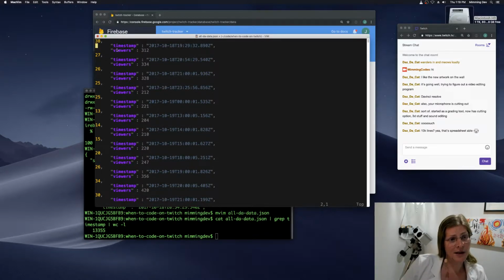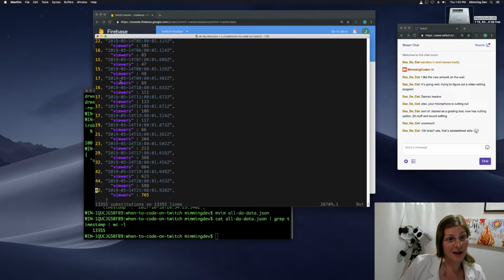And then I want to grab timestamp and move it back onto the same line. And then let's grab all of these, and this might actually end up being nicely formatted CSV, which I didn't actually think I'd get to.